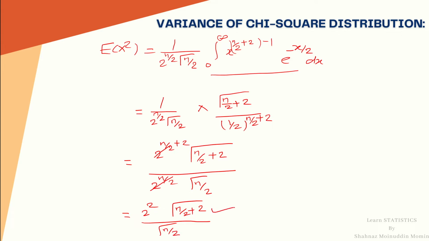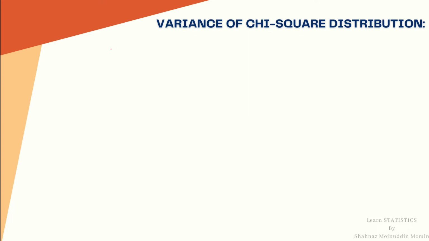Now we will reduce this gamma n by 2 plus 2 twice, since it is 2 more than gamma n by 2, by the reduction formula as we have written while calculating the mean. Gamma n plus 1 equal to n gamma n, like that. We will use it twice at a time. If students want to use it in 2 steps, then it's okay. I will use it repeatedly 2 times in only one step.